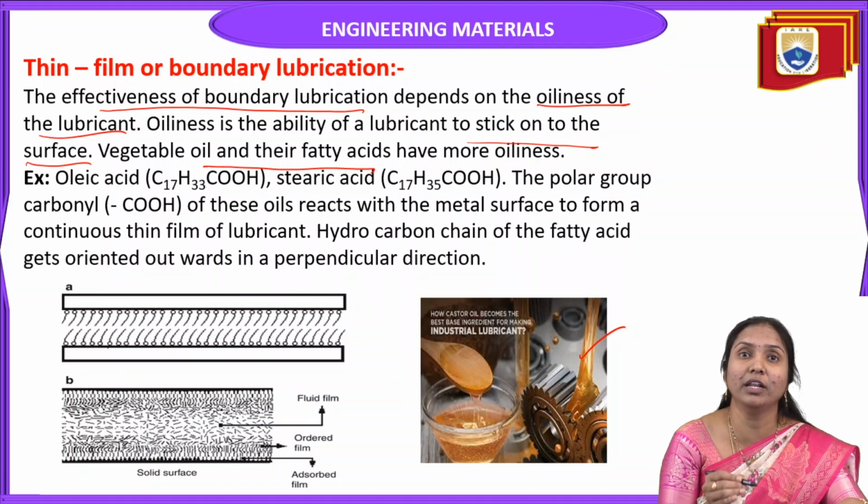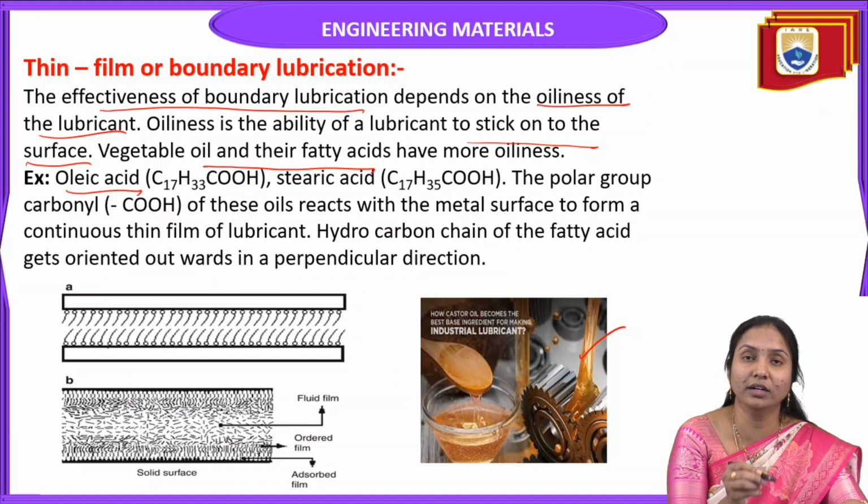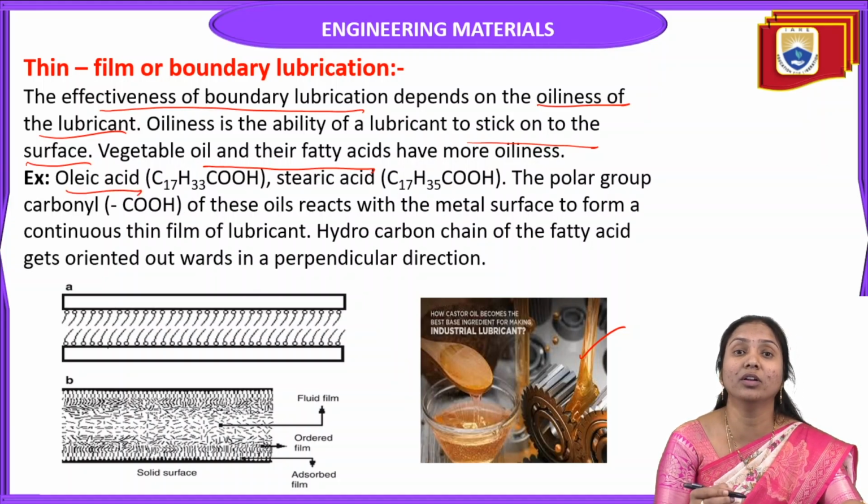So in this thin film lubrication, the effectiveness mainly depends on the oilness of the lubricant. Which types of oils have more oilness nature? Vegetable oils and their fatty acids. Generally these are used for this purpose. For example, we are using oleic acid, whose molecular formula is C17H33COOH, and stearic acid,